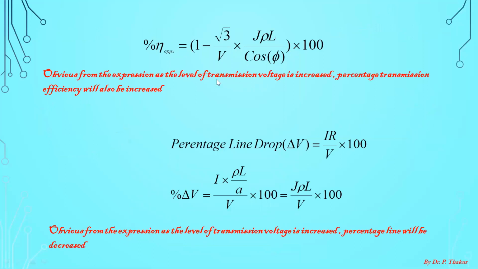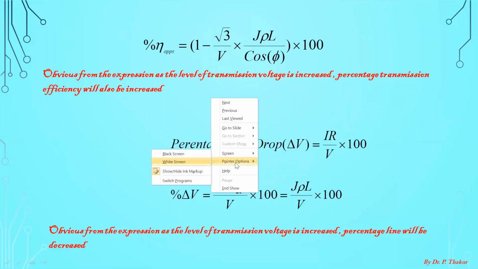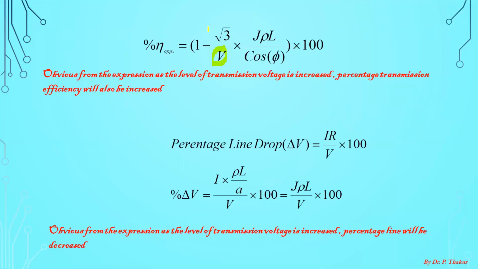And now from this expression you can see, if you increase the value of transmission level voltage, what will happen? This term will reduce, but 1 minus this term will increase. So finally transmission efficiency will increase. So this is the second advantage of using high transmission level voltage. As you increase the transmission level voltage, the transmission efficiency will also increase.